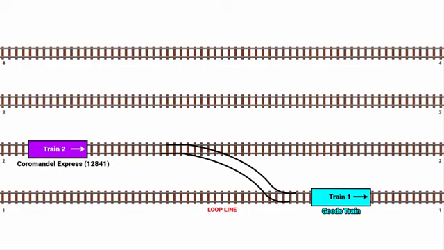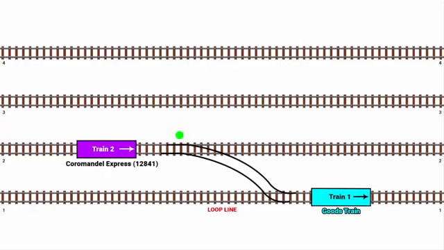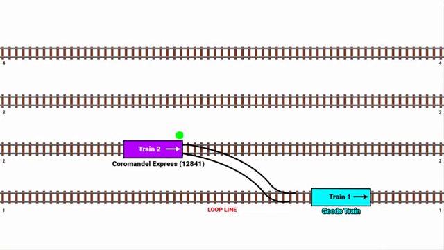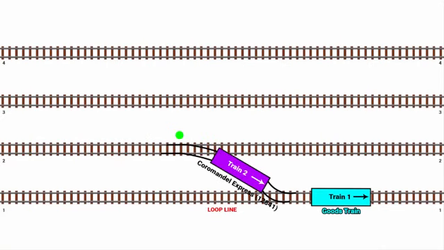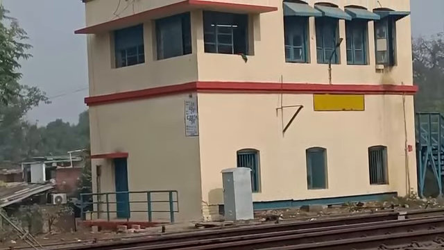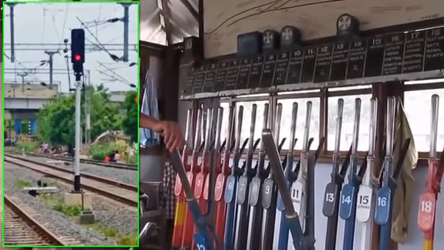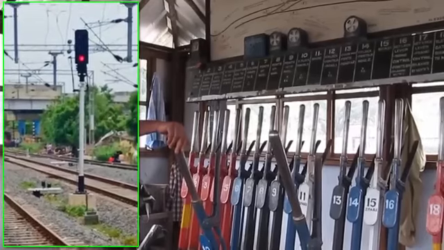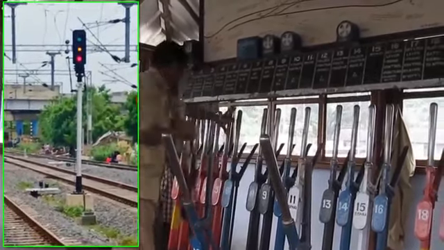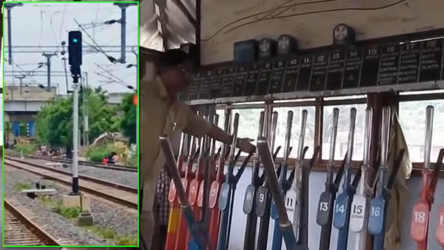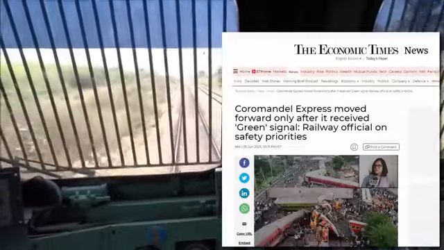When the driver and the co-driver are saying that they got the green signal and they were moving in their own designated main track, then how did the passenger train move into the loop line? It can only happen if somebody from the cabin of the railway station must have physically moved the levers. Only then the track points are going to move. And once you set the track, it gets locked. Only then the signal will be green. And that is what the drivers saw, the green signal.